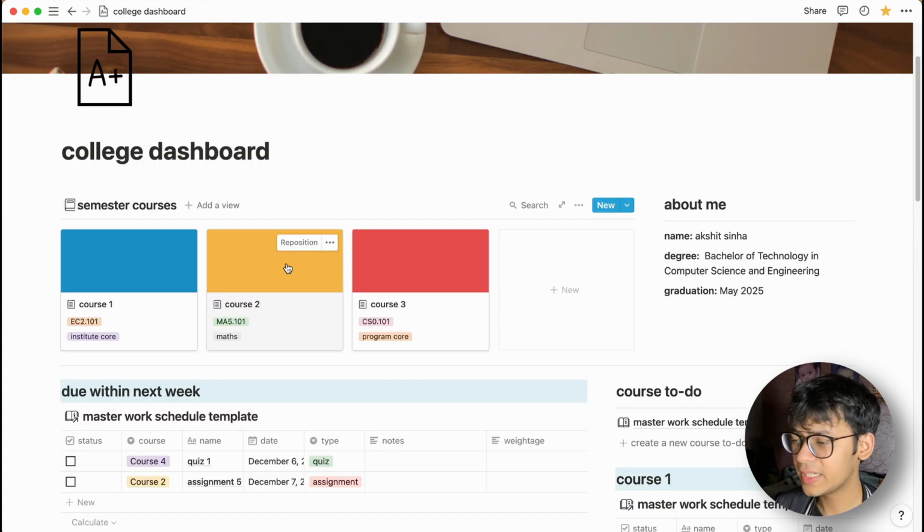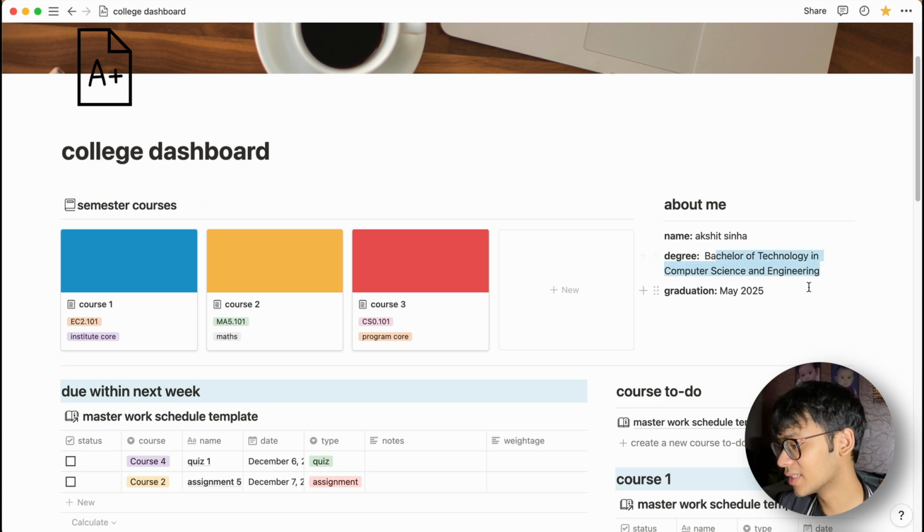So firstly, on the side here, we have a list of all the courses that I'm taking in the current semester. Beside it is an About Me section. It's a small About Me section that I copied from Janus Studies. Looking at what I'm working towards, a bachelor's in technology and computer science and stuff, it gives me a little motivation every time I get down. So yeah, looking at this always helps. You can customize it to whatever you want, but I like to keep it this way.